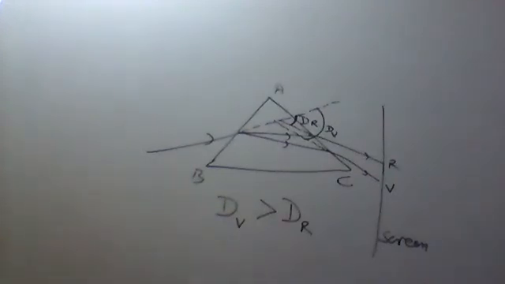So then write down, hence the deviation for violet color is maximum, and for red color is minimum.